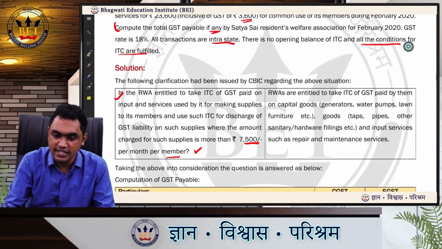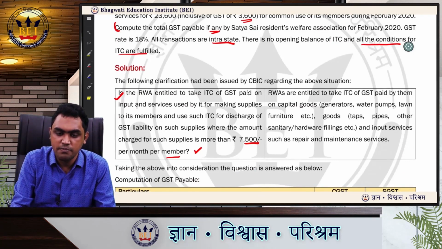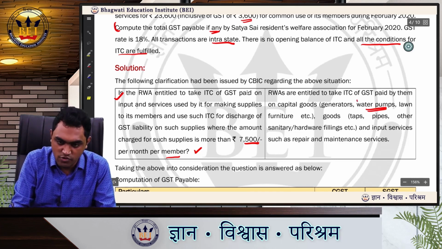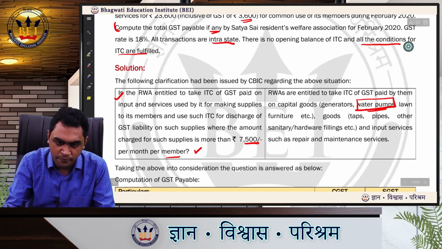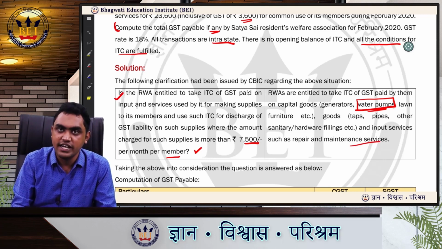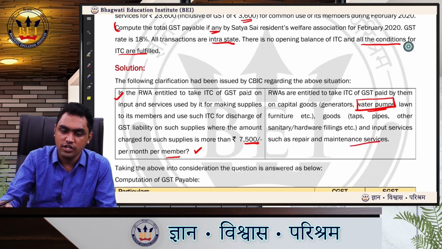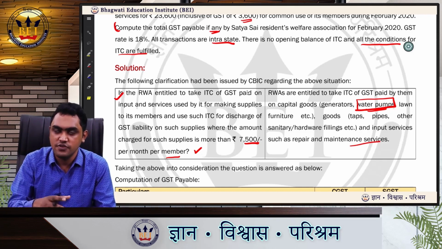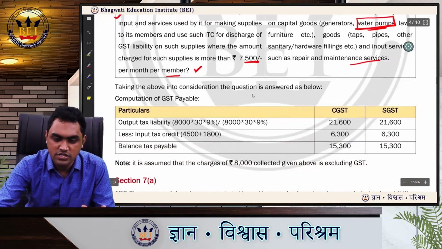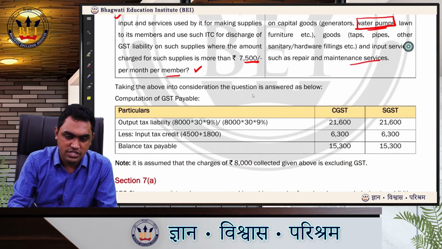What is the answer? They are entitled to take ITC of GST paid by them on capital goods, that is generator, water pumps, lawn furniture, etc. So water pumps have been given in the clarification given by CBIC itself. Goods, taps, pipes and other sanitary and hardware fittings, and input services such as repairs and maintenance. So they are eligible to take ITC on capital goods, normal goods as well as input services. For example, they have given repair and maintenance services. So taking the above into consideration, we can answer the question as follows.